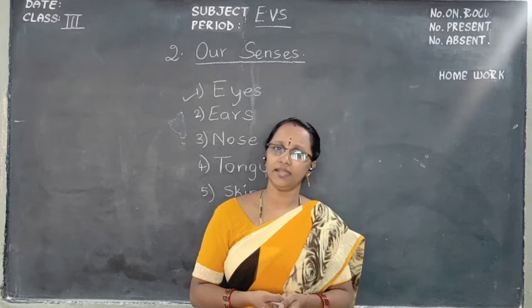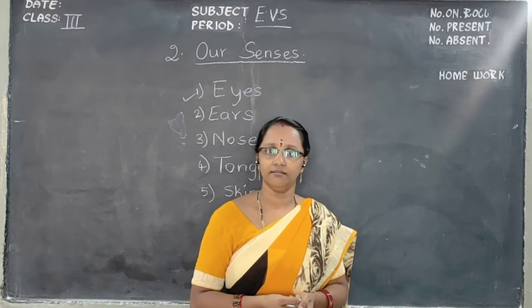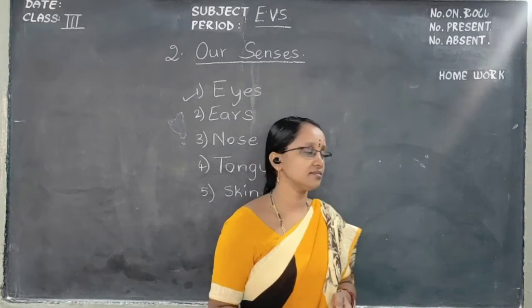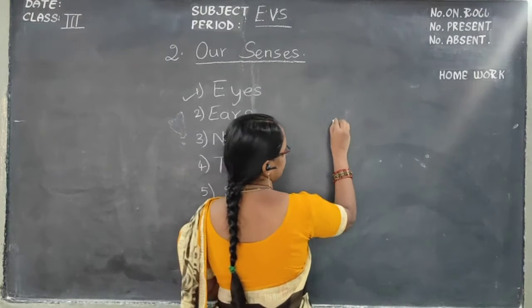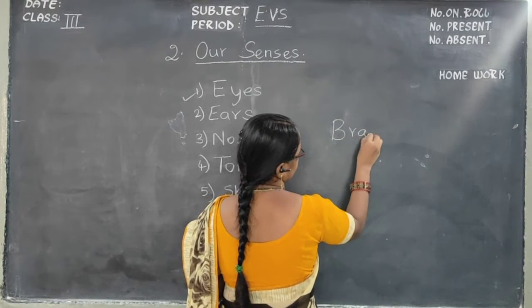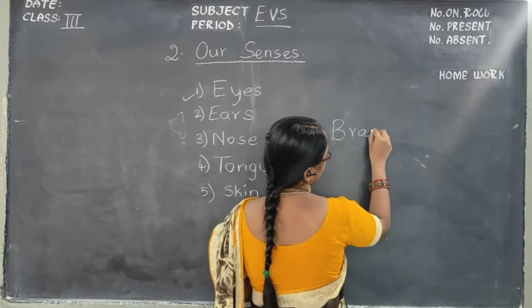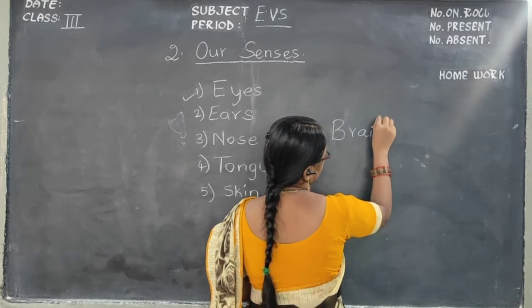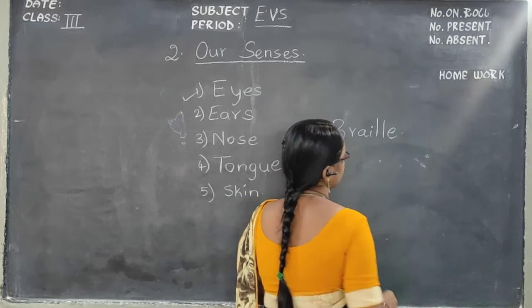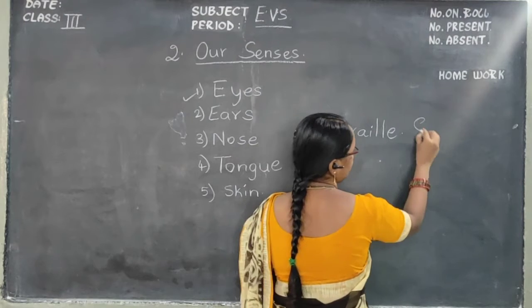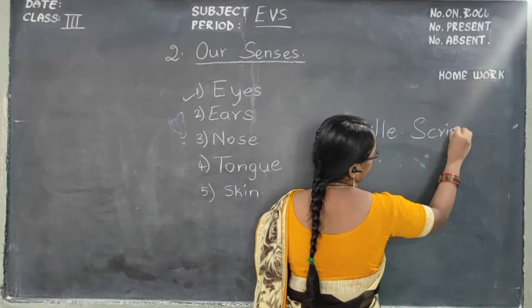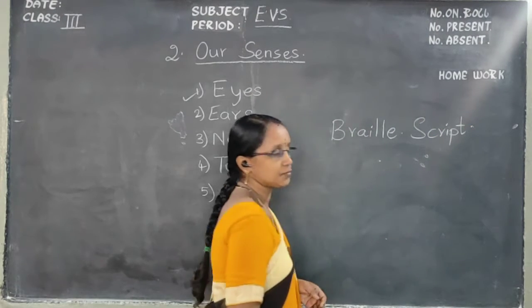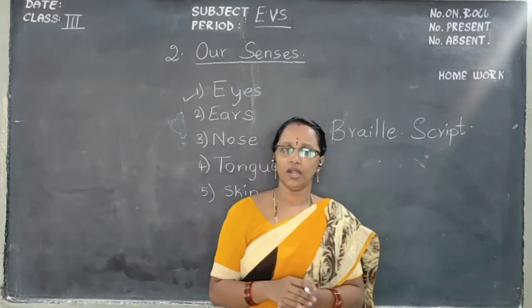And how do they read? Those who are blind use the Braille system. They use Braille script for writing and for learning. What is that?